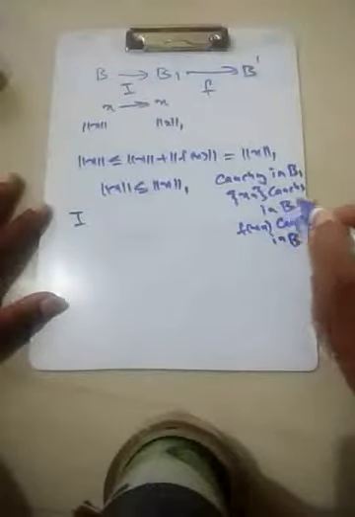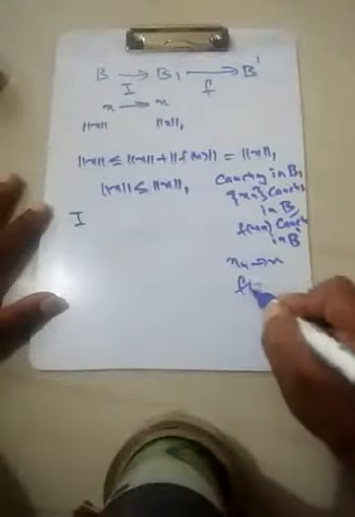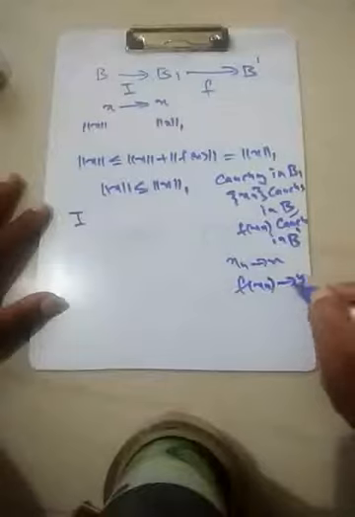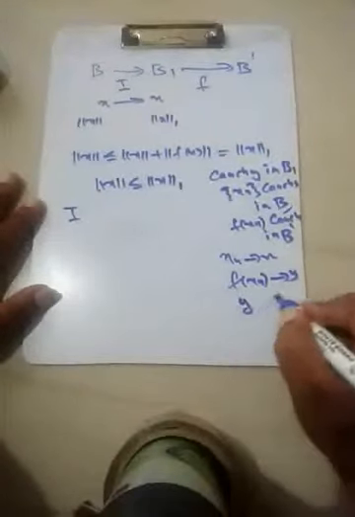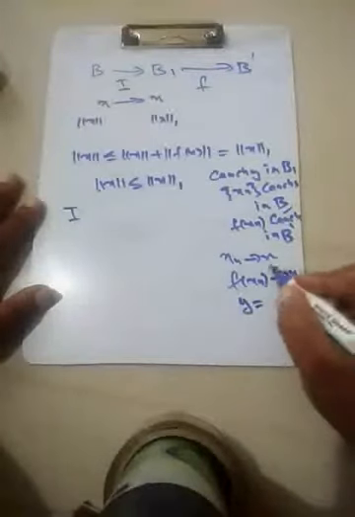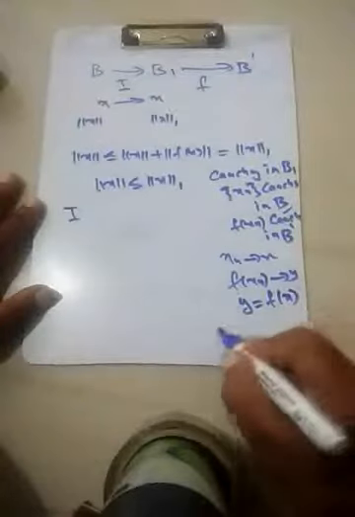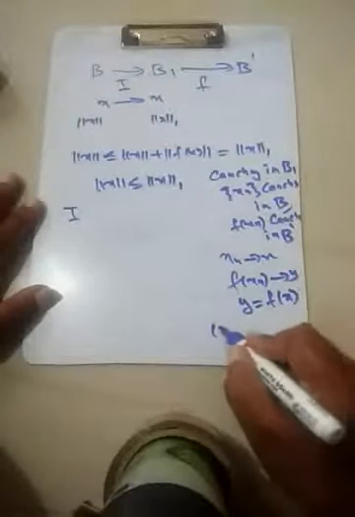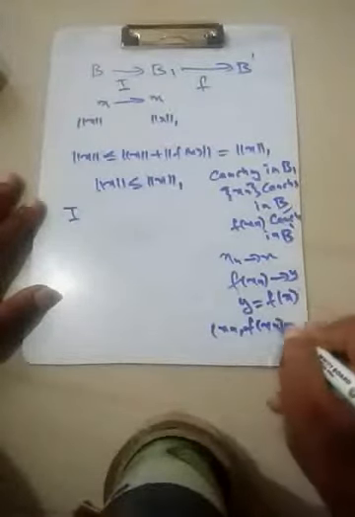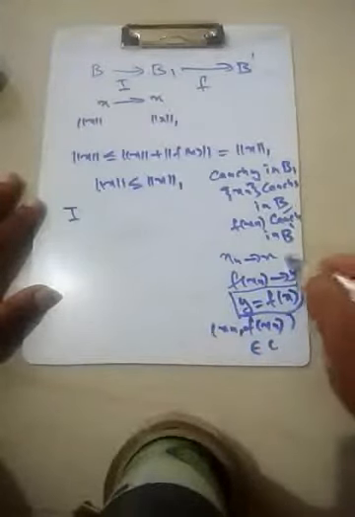The space B is given to be complete, so xn converges to x. F of xn would converge to some y, since it is a Cauchy sequence. Now the graph is closed, so what do we have? y must be equal to f of x, because the sequence xn comma fxn belongs to C.